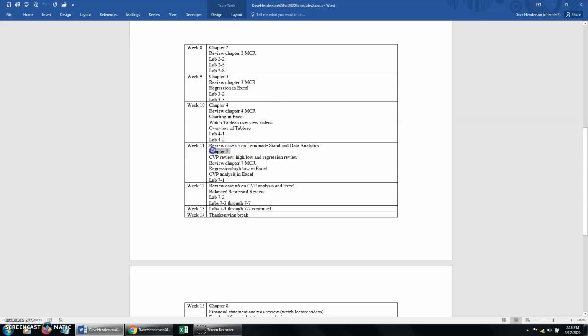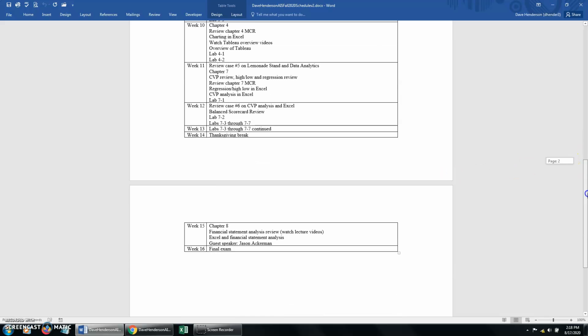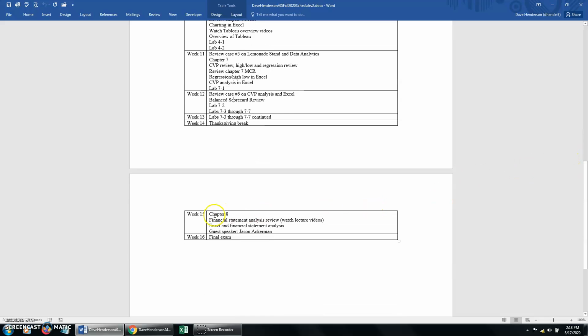And then here, chapter 7 is on managerial accounting. And then we do, like I was saying earlier, a very in-depth analysis of how we can use data analytics in a managerial accounting context. And then also looking at balanced scorecard issues, and then continuing on with some labs. And then we'll look at chapter 8, where we do some financial statement analysis in Excel. And then we will have a guest lecturer towards the end of the semester, Jason Ackerman, who's always kind enough to talk to my AIS class every year. Okay. And then we'll have our final exam during final exam week.